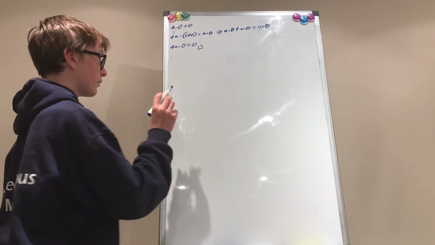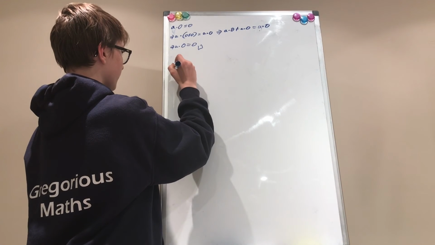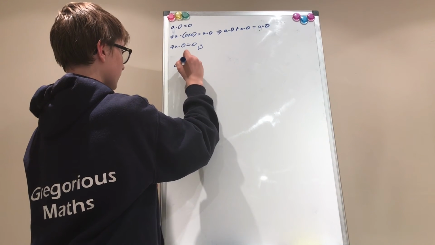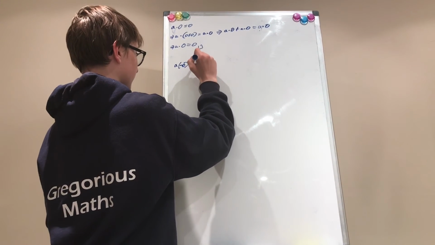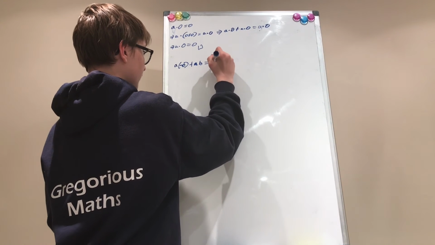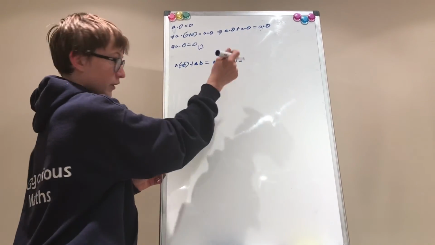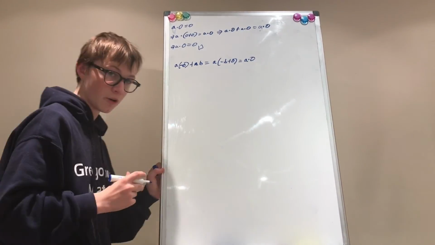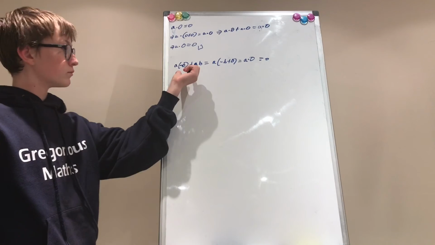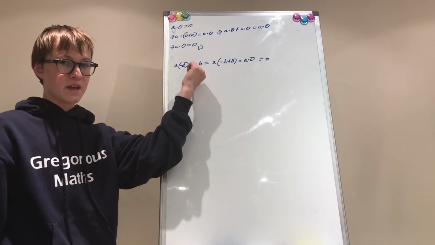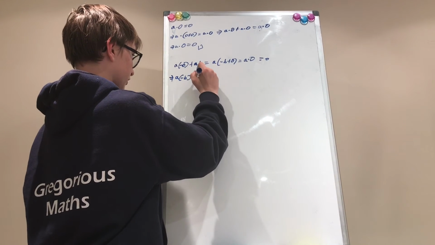Okay, now we're going to prove another thing about including negatives. So, if we have A times negative B plus A times B, this equals A times (negative B plus B), which equals, those two are inverses, so these two cancel out, which equals A times 0, which equals 0 from here. So A times negative B must be the additive inverse of AB. So A times negative B is equal to negative AB.